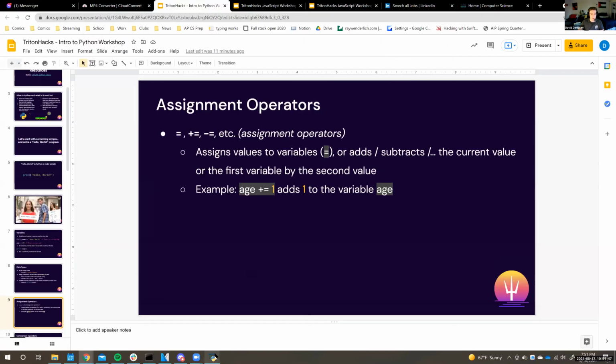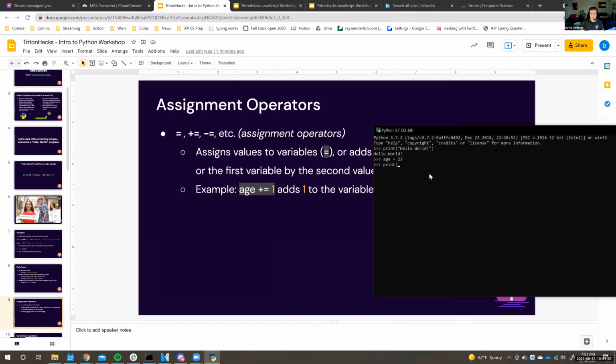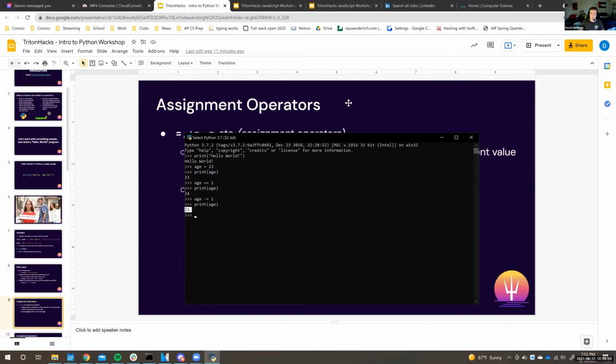I could just demo that really quick because it's pretty easy to do. So let's go back and we'll create a variable age and we'll set it equal to 23. And now if we want to print the age, you can see age is 23. And if we want to add 1 to the age, age plus equals 1, nothing prints out. But now if we print out the age one more time, we can see that age went up by 1. And we can also do age minus equals 1. And now we'll be back to what we were at before, age is equal to 23. So assignment operators are pretty straightforward.